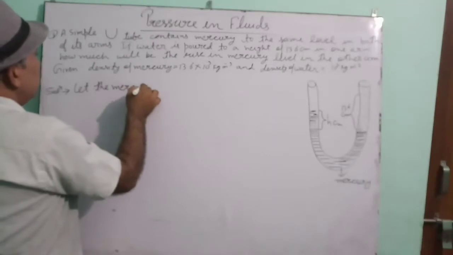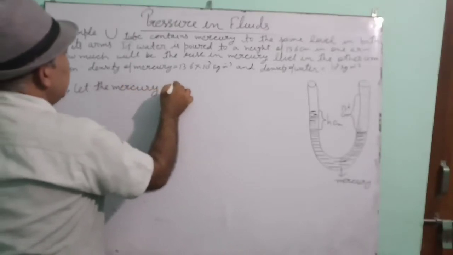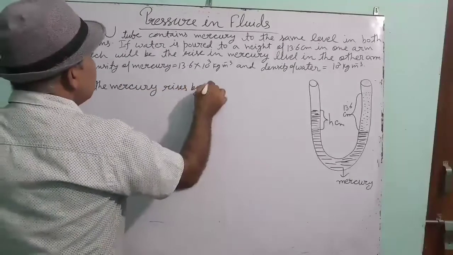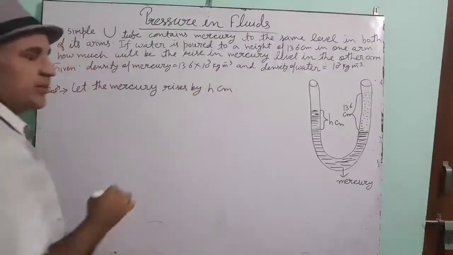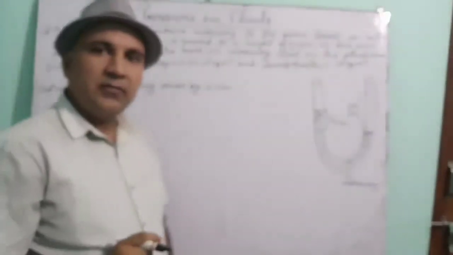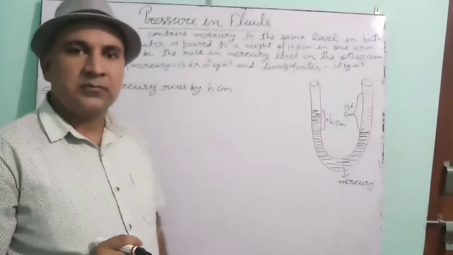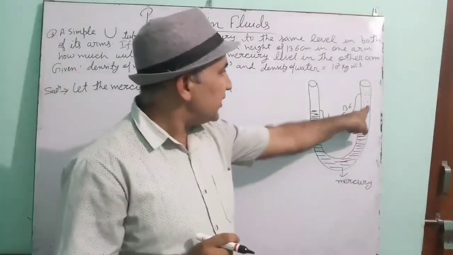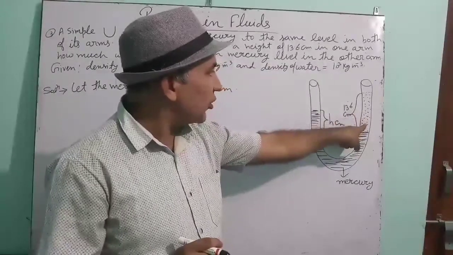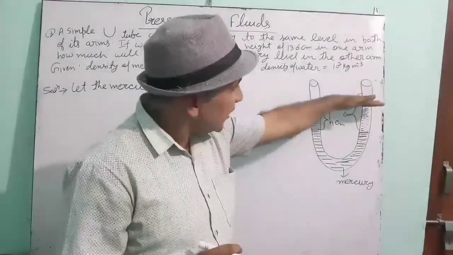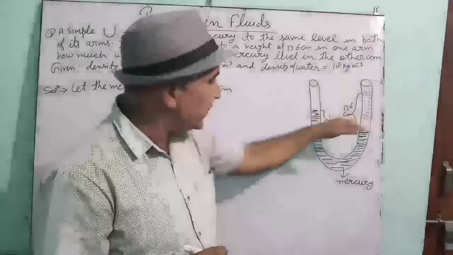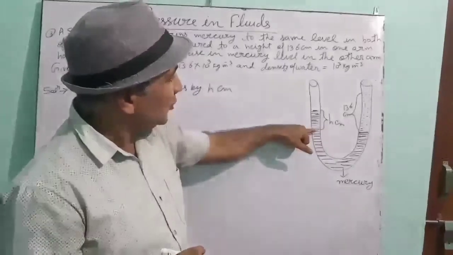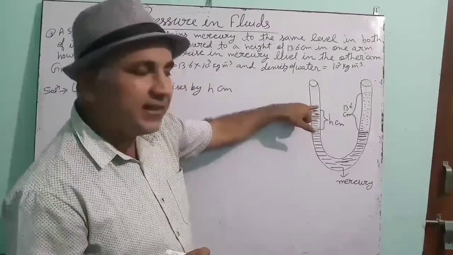Let the mercury rise by H centimeter. Very clearly you can think that the pressure applied by the water on the mercury will be equal to the pressure applied by the mercury here.